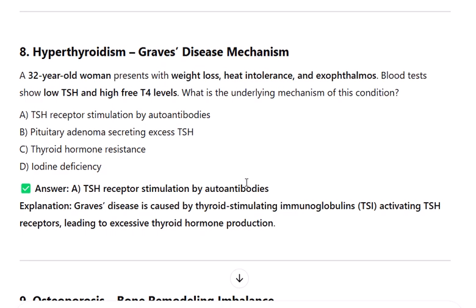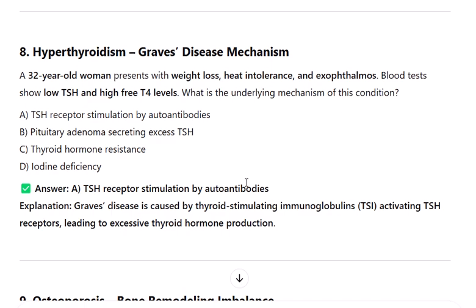B. Pituitary adenoma secreting excess TSH. C. Thyroid hormone resistance. D. Iodine deficiency. Answer: TSH receptor stimulation by autoantibodies. Explanation: Graves' disease is caused by thyroid-stimulating immunoglobulins, TSI, activating TSH receptors, leading to excessive thyroid hormone production.